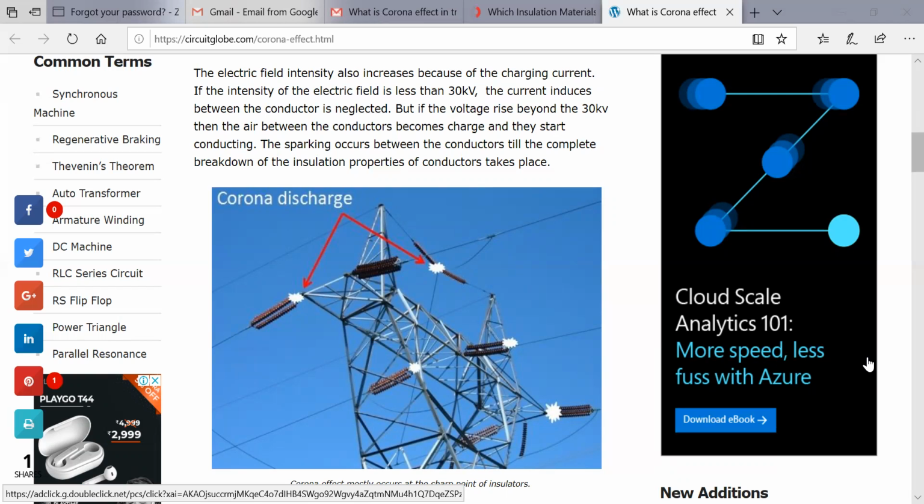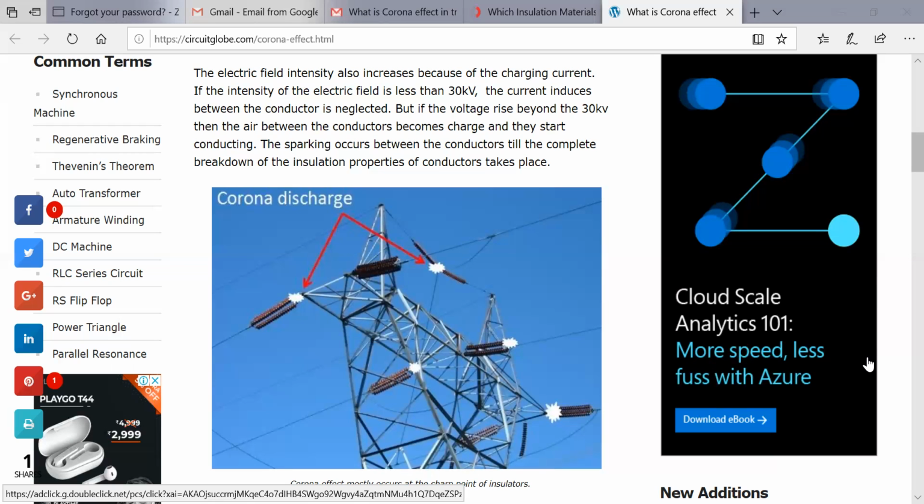So we are talking about the field intensity. Electric field intensity will increase because the charging current is increasing, and if it is less than 30 kV, then the current inducing between the conductors we are neglecting. But when the voltage rises beyond 30 kV, the air between the conductors becomes charged and starts conducting. Automatically the sparking will occur between the conductors, up to the point where the breakdown of the insulation materials of the conductors takes place.